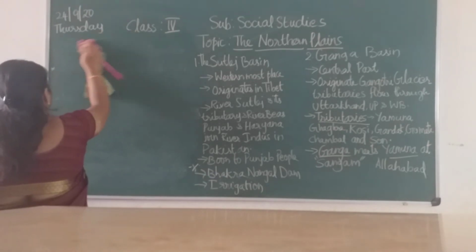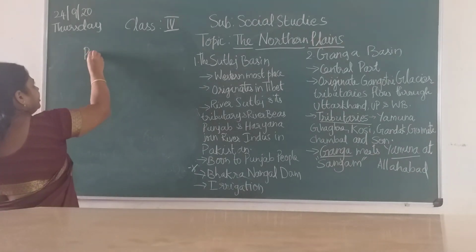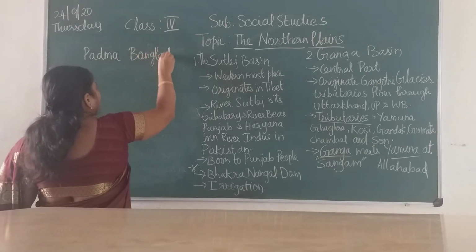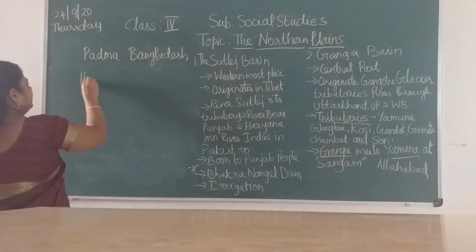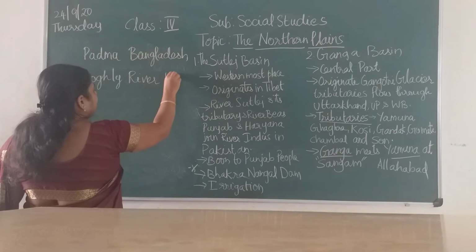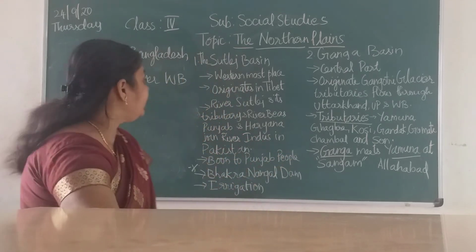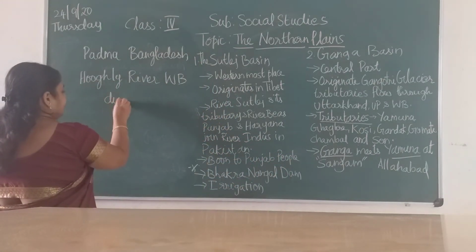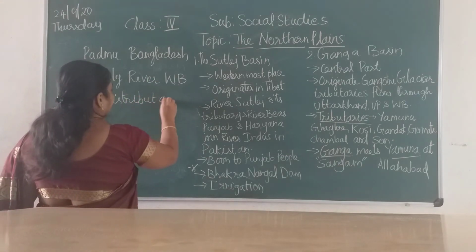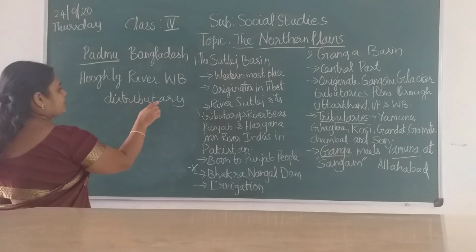The Padma river enters Bangladesh, whereas the Hooghly river separates out and flows through West Bengal. The Hooghly is a distributary, not a tributary. Distributary means it separates out from the Ganga.